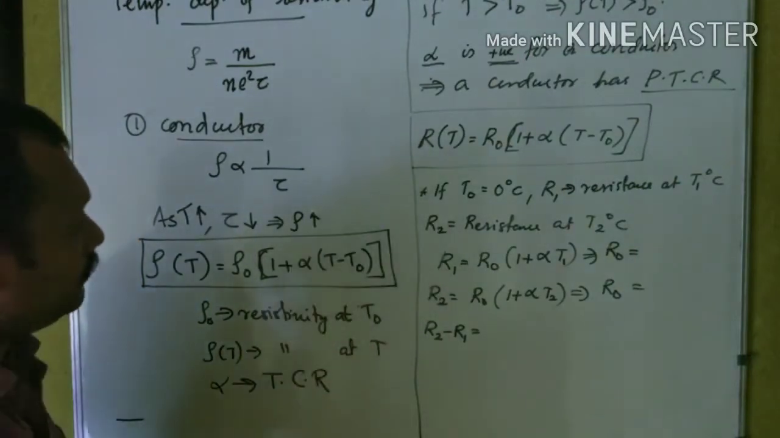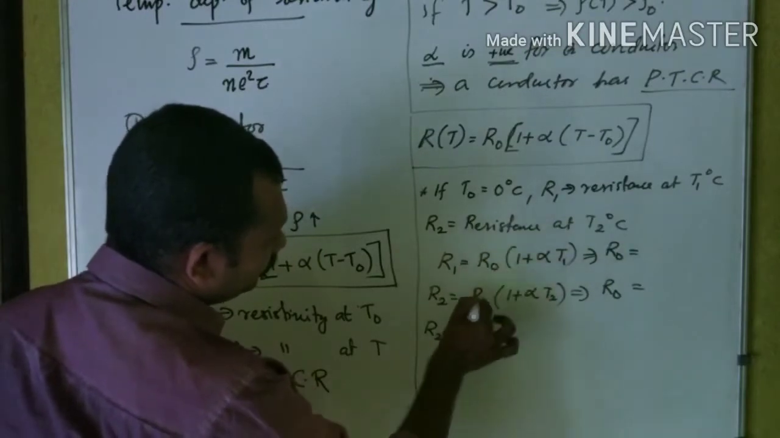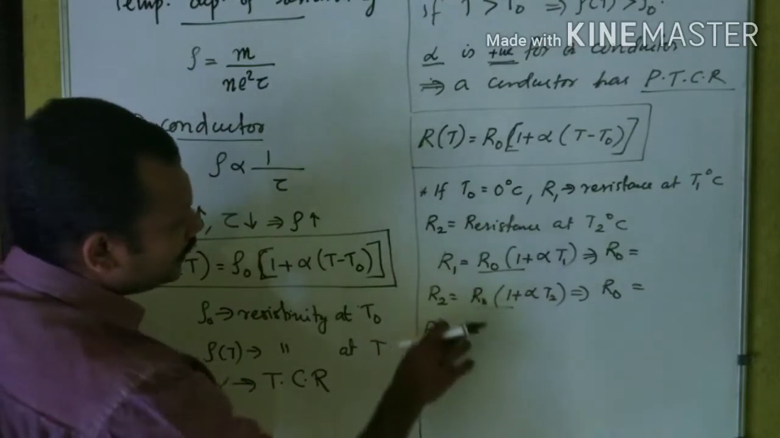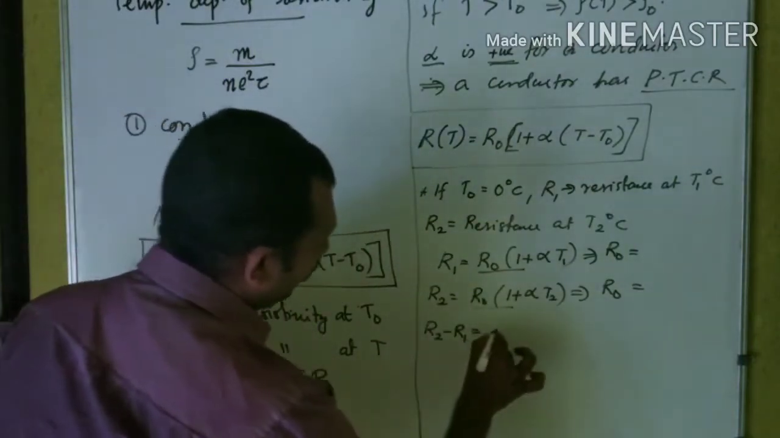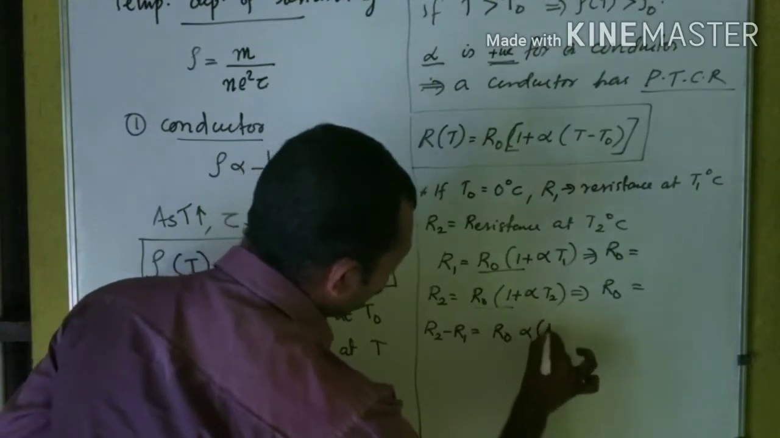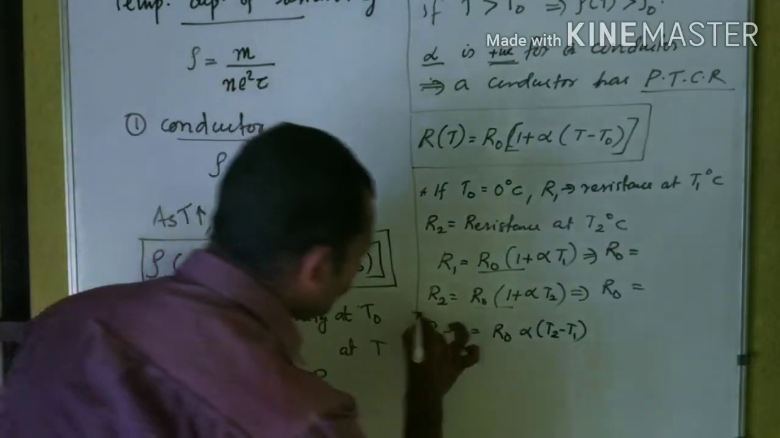R2 minus R1. So here it is plus R0, this is R0, this is R0. R2 minus R1, just please calculate. I hope I will get it as R0 into alpha into T2 minus T1. I think this is what I am going to get as R2 minus R1.